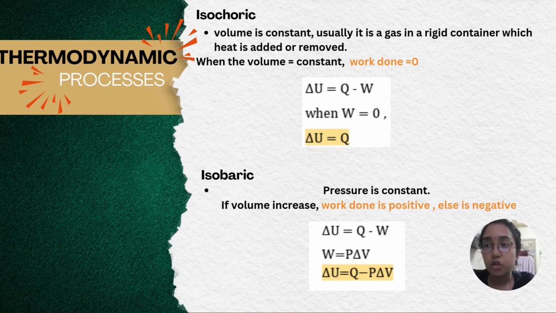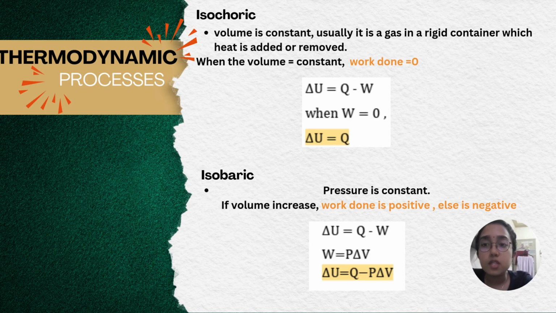Next is isochoric, where the change in volume of the thermodynamic system will be 0, and when the volume change is 0, the work done will be 0. So according to the first law of thermodynamics, when W equals 0, our equation will change into Q equals delta U. And for an isobaric system, the pressure will be constant.